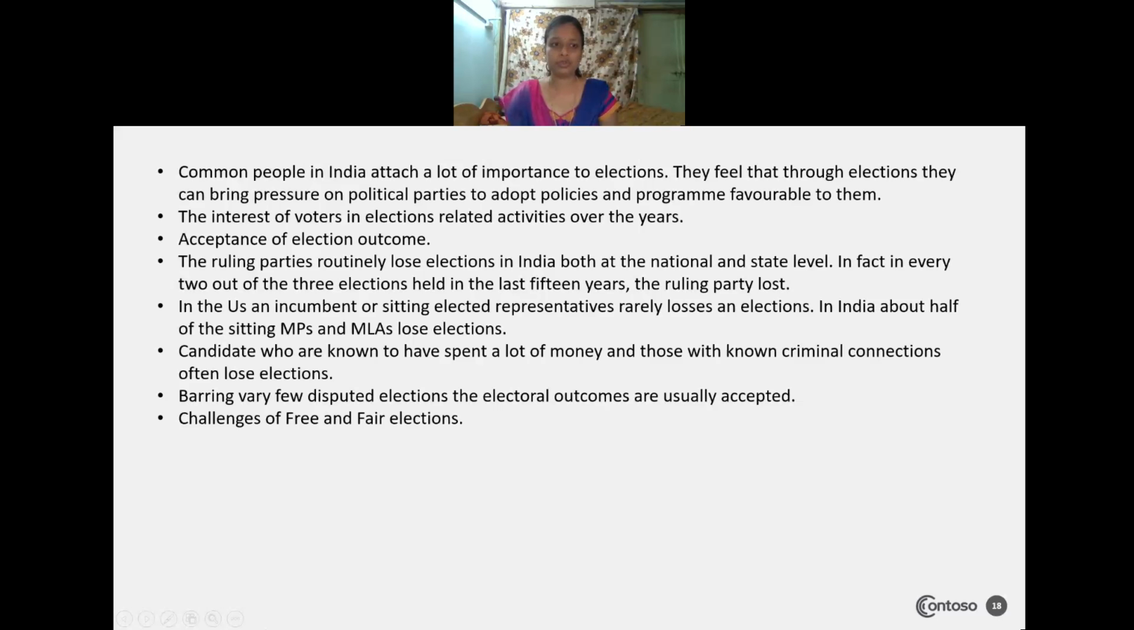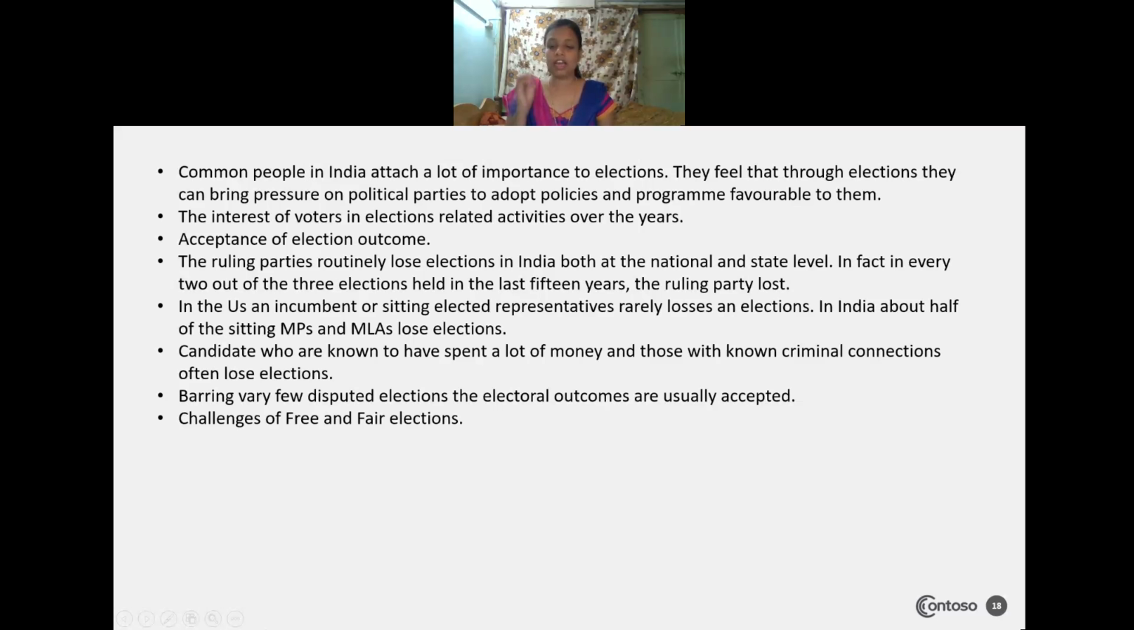In fact, in every 2 out of 3 elections held in the last 15 years, the ruling party has lost. If they are not doing well, then the ruling party is losing its power. So the outcomes of India's elections speak for themselves. The ruling party routinely lost the election in India, both at the national level as well as in the state level. In fact, in every 2 out of 3 elections held in the last 15 years, the ruling party has lost.